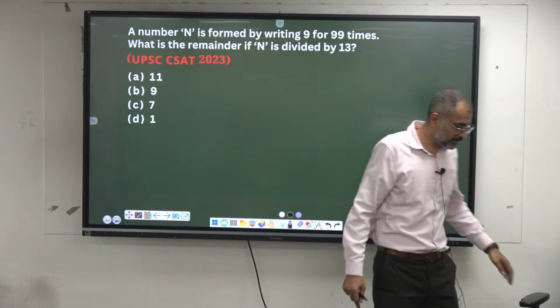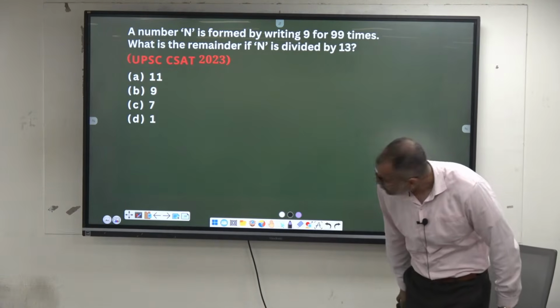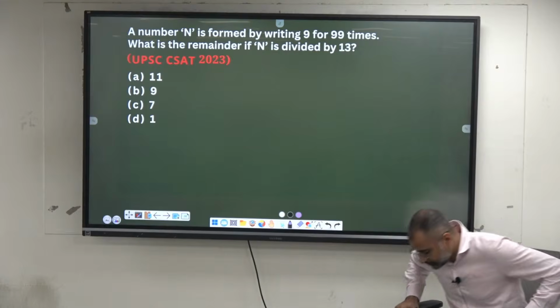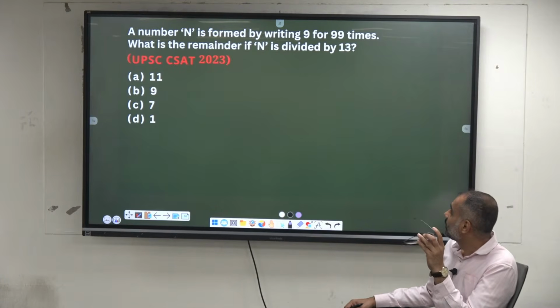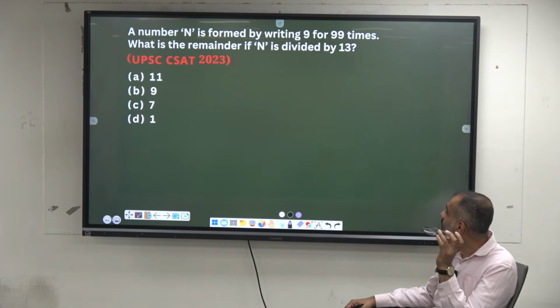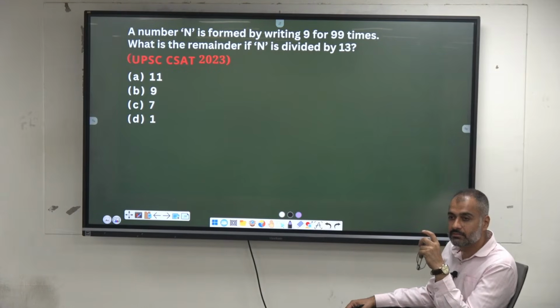Come on, those who know the approach, come on, solve this one. Yeah, what is the approach here? There are 99 nines. When you divide by 13, what is the remainder?